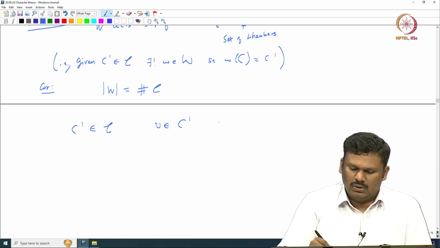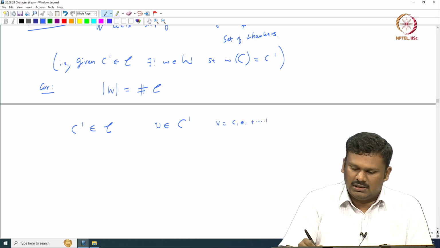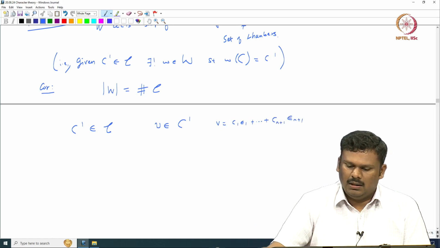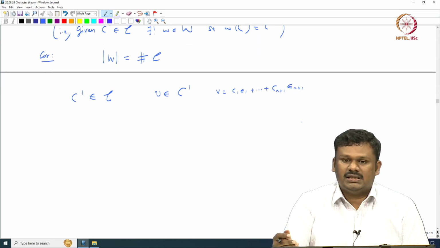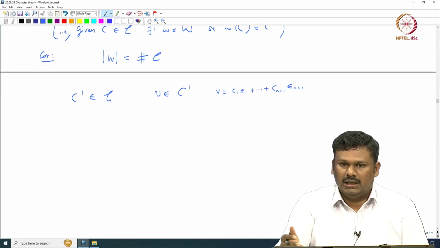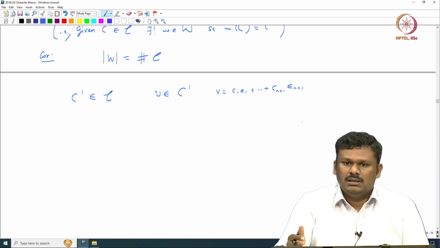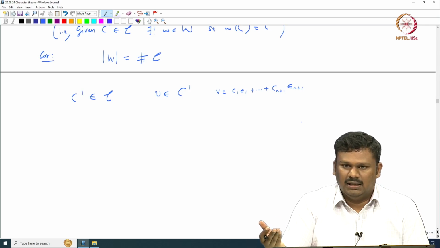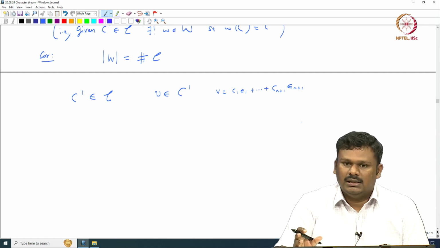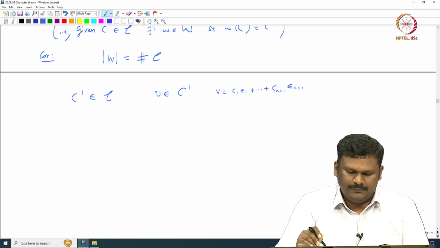This element will look like c_1 epsilon_1 plus etcetera plus c_{n+1} epsilon_{n+1}. Indeed these c_i's must satisfy some inequalities. Some c_k will be greater than c_l for tuples k, l and so on. Those inequalities are what define this C', if you think about it.